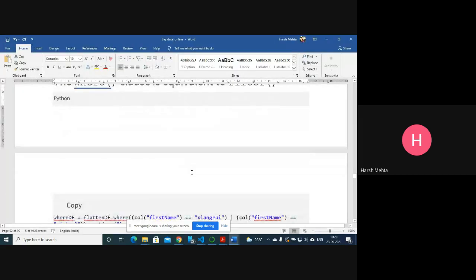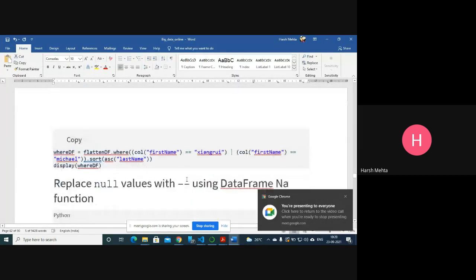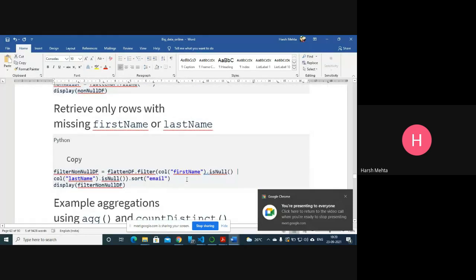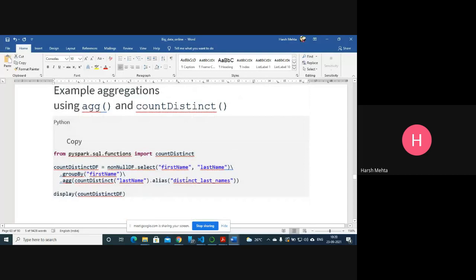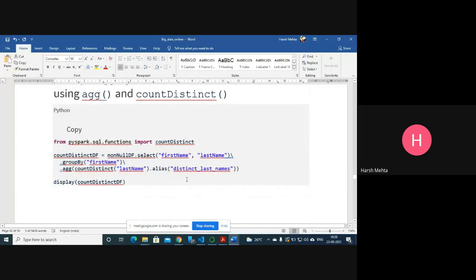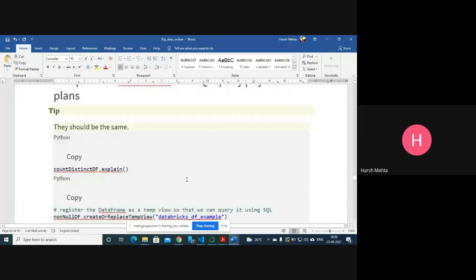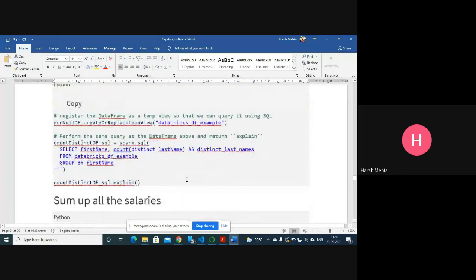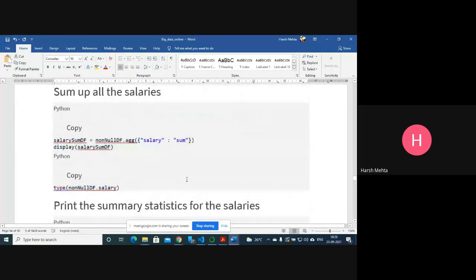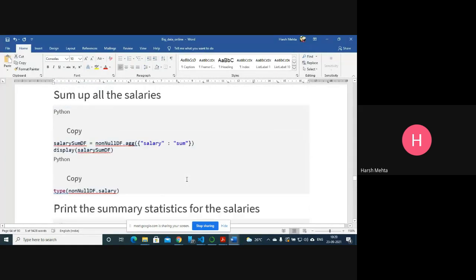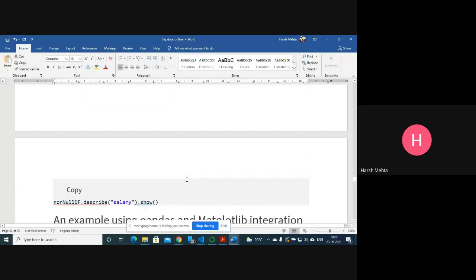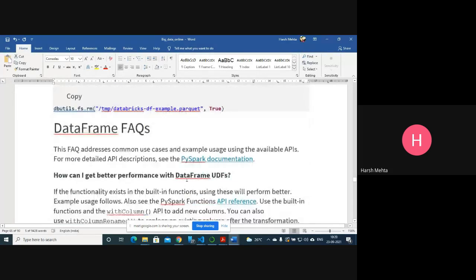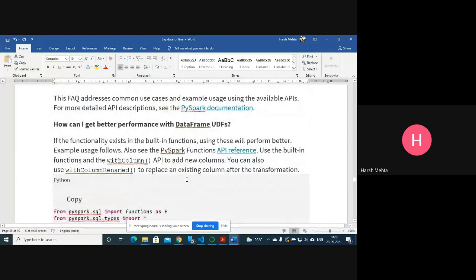Okay, all these things, where clause, more functions and all these things, you can get. There are a lot of things given here. I'm not covering all of these.